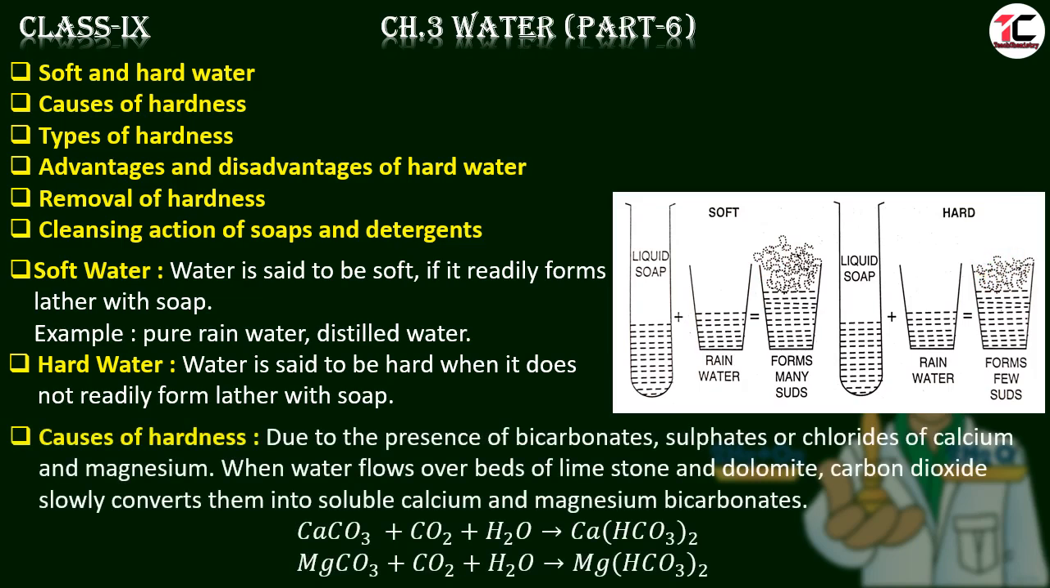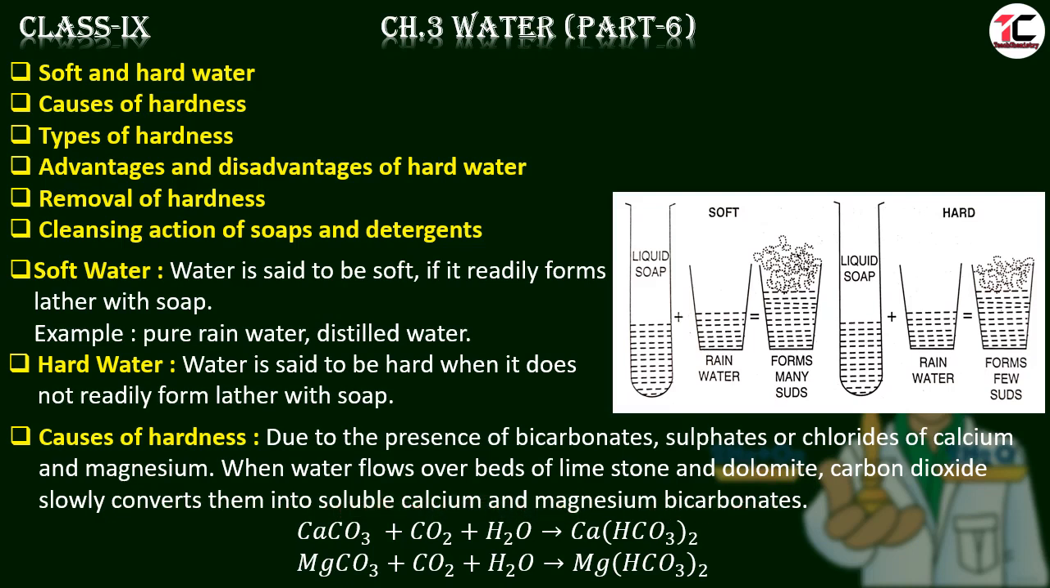What are the causes of hardness? It is due to the presence of bicarbonates, sulfates and chlorides of calcium and magnesium. That means if bicarbonates, sulfates or chlorides of calcium and magnesium are present in water, the water becomes hard. When water flows over beds of limestone, calcium carbonate and dolomite, which is a mixture of calcium carbonate and magnesium carbonate, carbon dioxide slowly converts them into soluble calcium and magnesium bicarbonate.